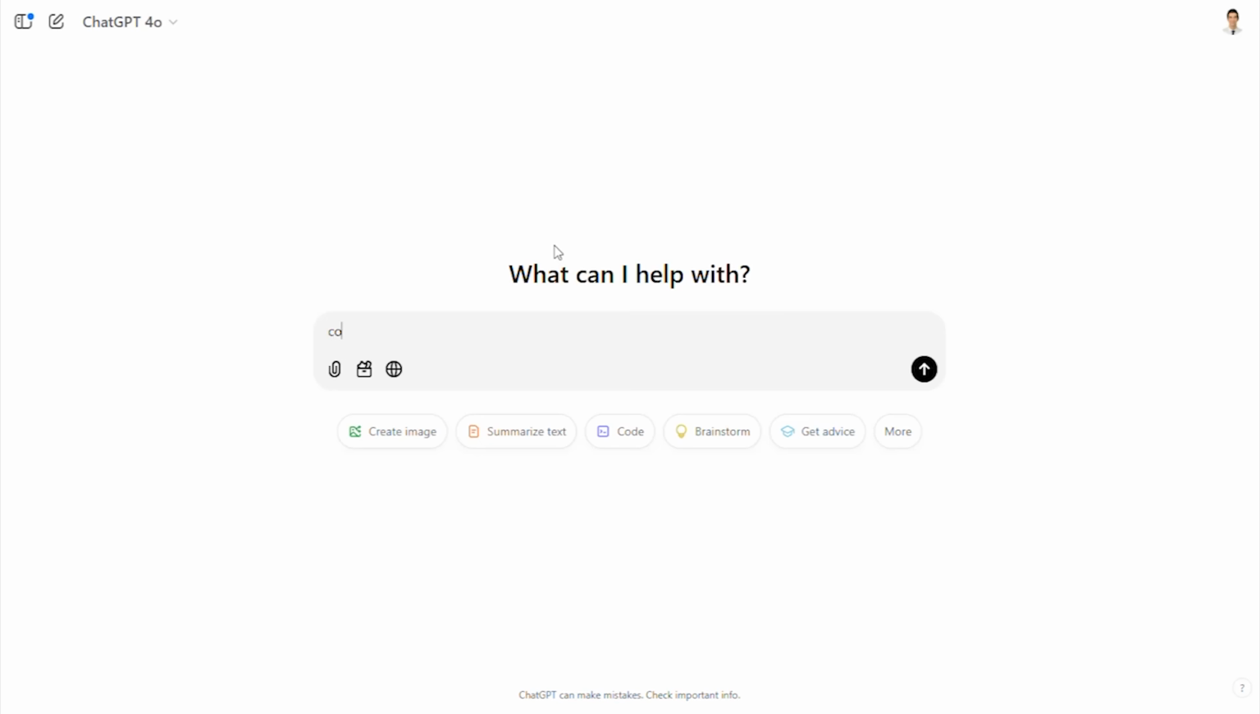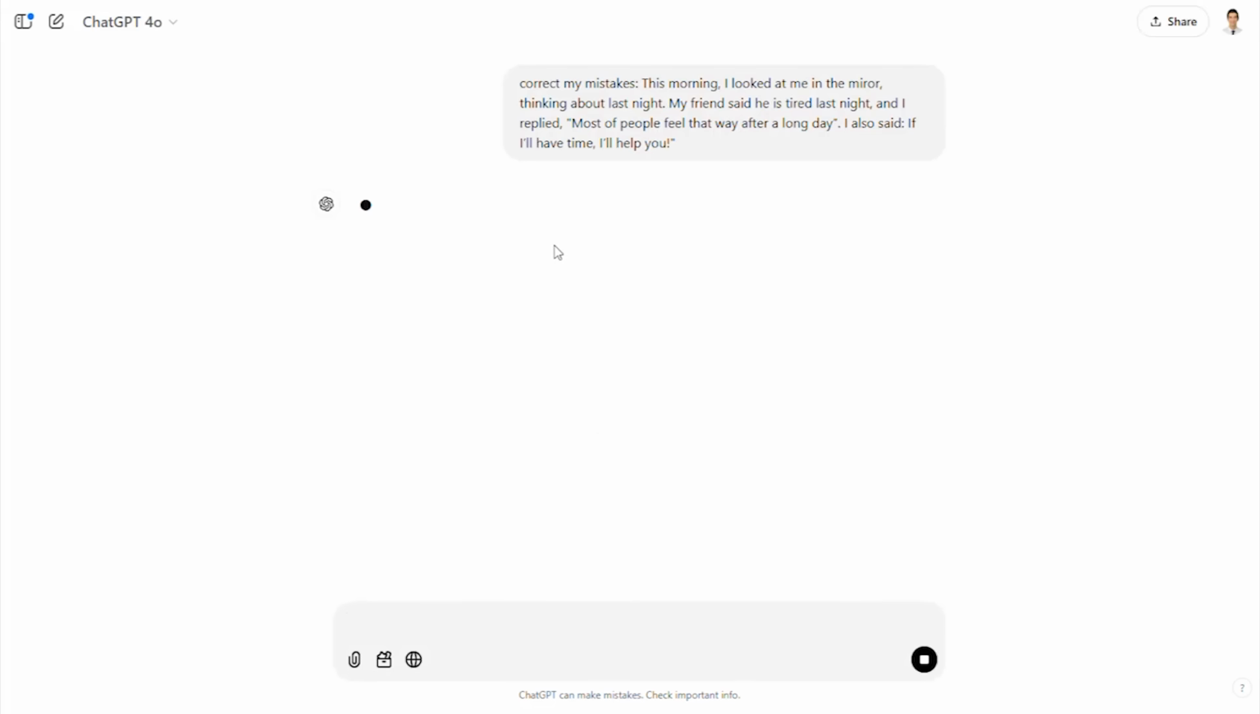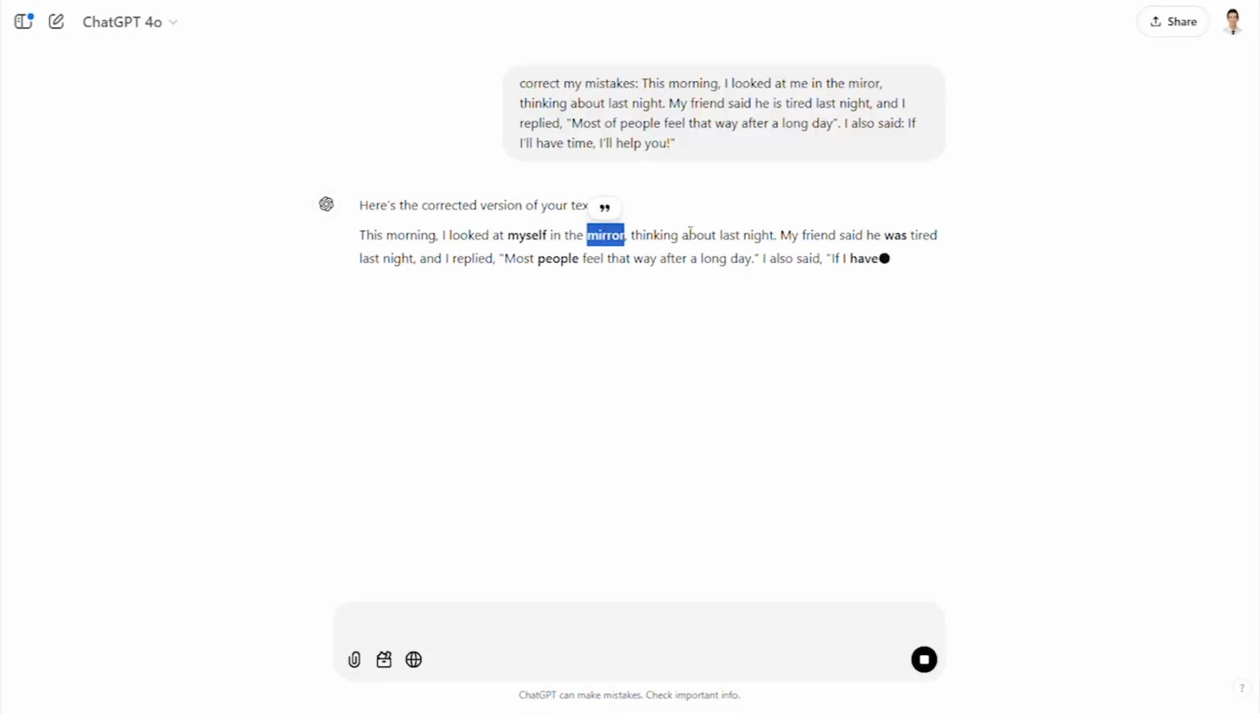I want to use AI to find the mistakes in this paragraph. Oh, let's use ChatGPT. Correct my mistakes. Let's see what it does. Okay. As you can see, it has identified the mistakes I have.